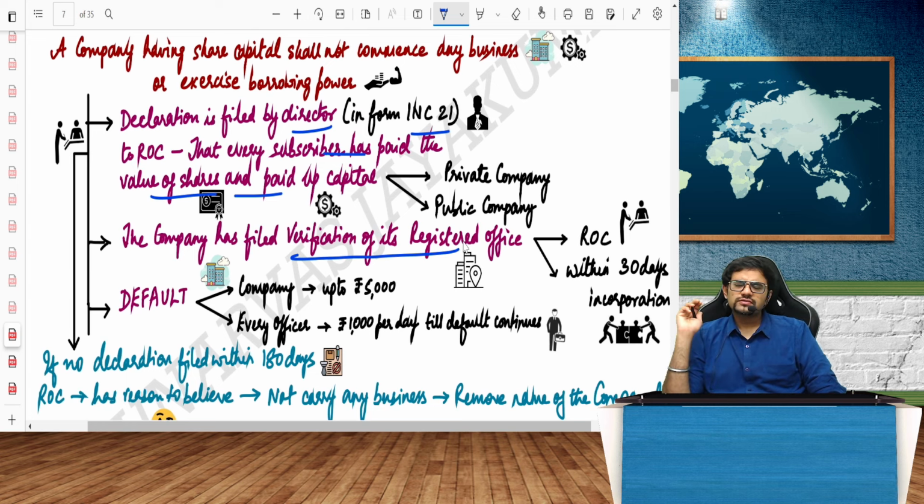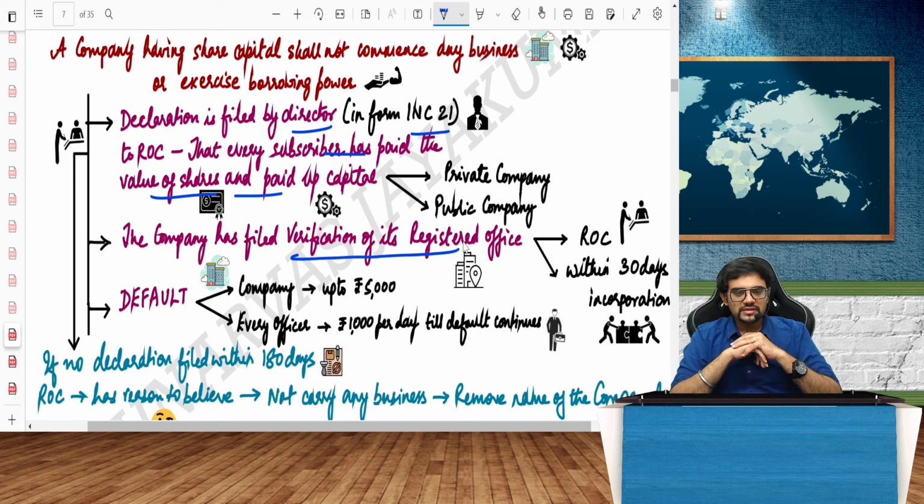More often than not, people used to just open companies and create fake companies. Any person used to create fake companies. And when anybody came to see the company, it was a toilet, it was a shed, it was a garage. There were sham companies being opened. To stop that from happening, government has inserted this section whereby they're saying, boss, first file a declaration. Second, send me the full verification of the address. Give the geotag location.